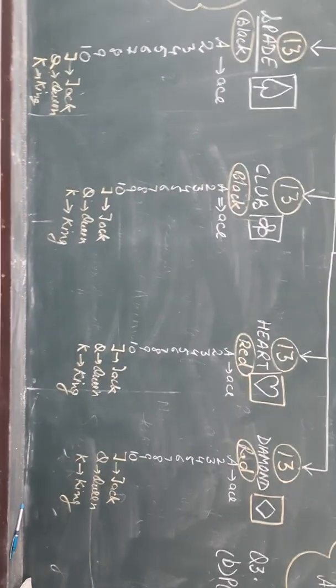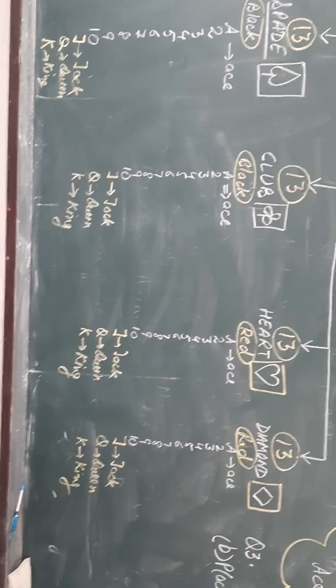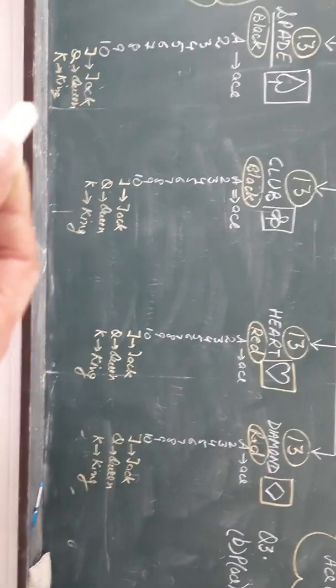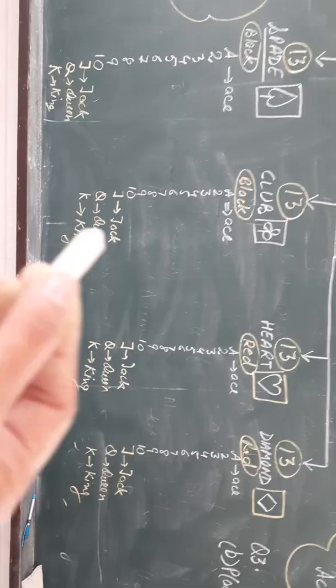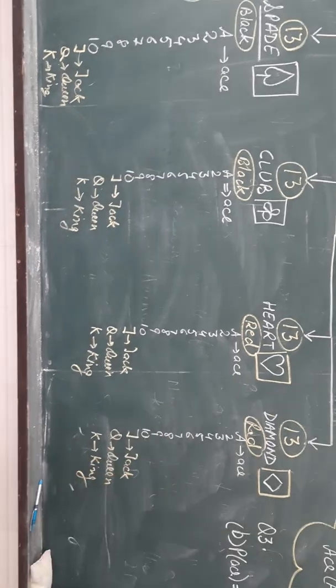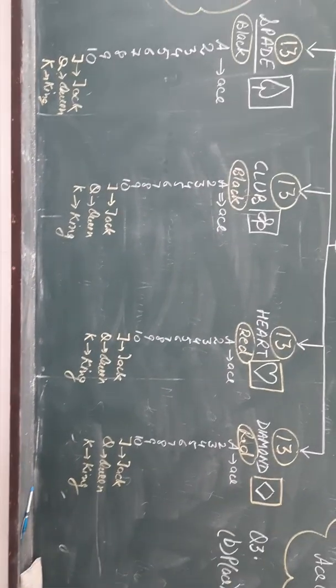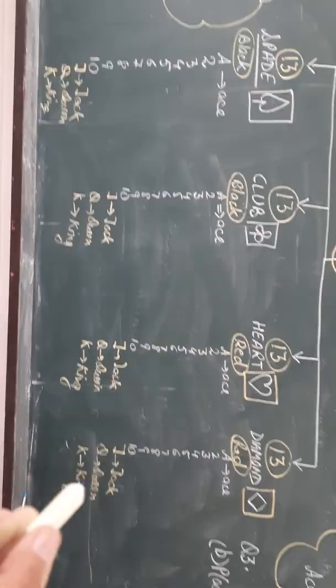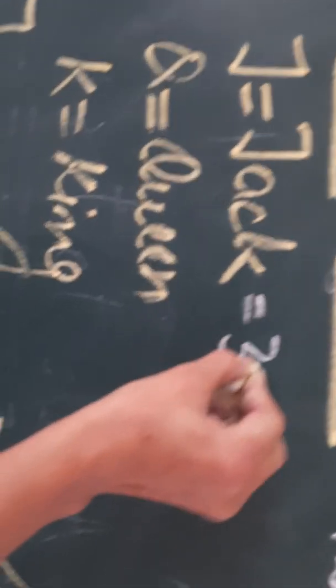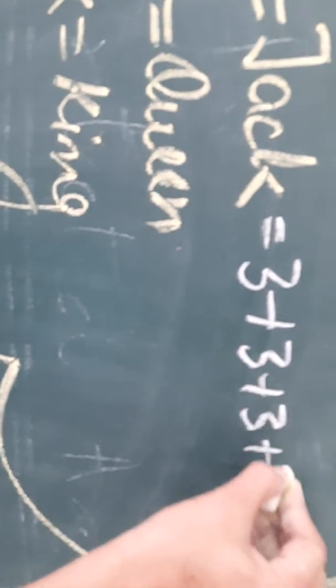So dear students, if I ask you what is the probability of getting a face card, can you tell me? So in this whole table, check how many face cards are there. 3 face cards of spade plus 3 face cards of club plus 3 face cards of heart plus 3 face cards of diamond. So 3 plus 3 plus 3 plus 3, total 12 face cards are there. How do we get it? We get 3 plus 3 plus 3 plus 3 from each category.